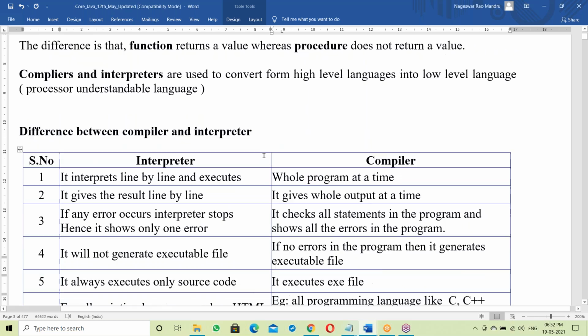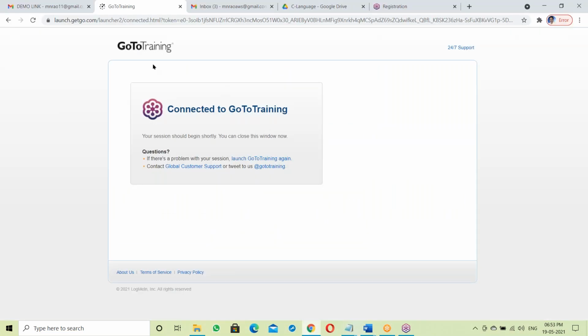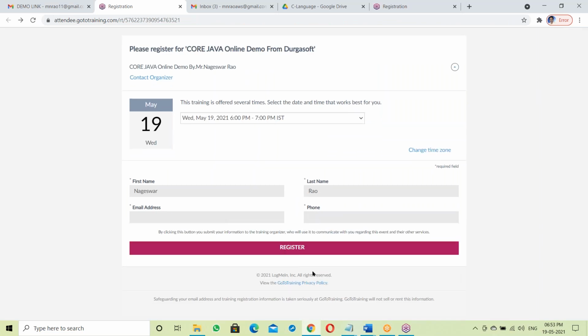Next, application software. This is front end and back end. This is called front end. It's the user interface. This form is a front end. This front end interacts with users, taking data from users and storing it into the back end. Suppose you fill this form and submit it, it means your data is stored somewhere.